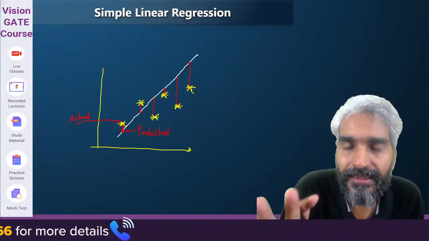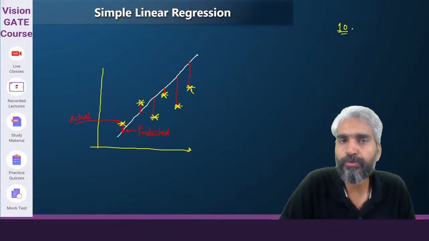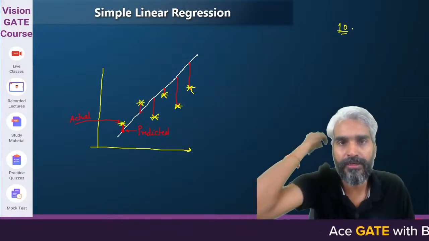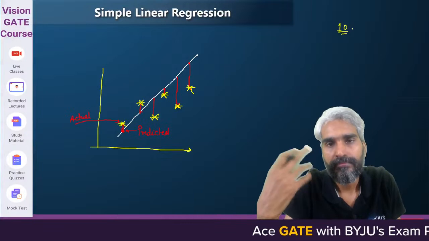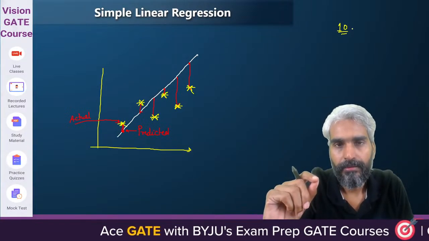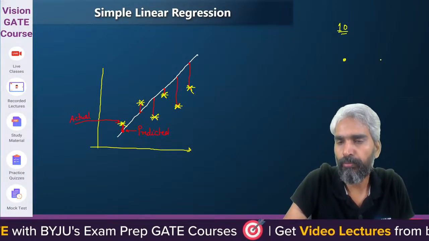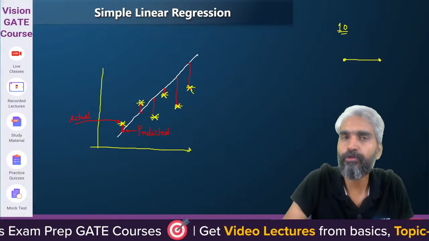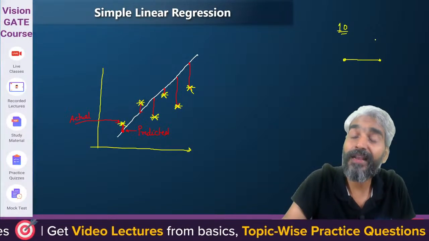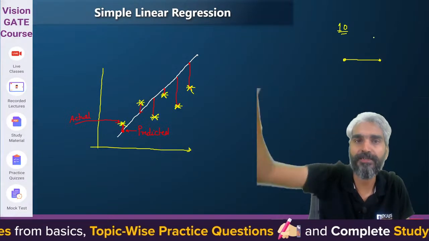Please try to understand. Is it necessary that if there are 10 different points, all those points will be collinear? If there are 10 points, 2 points will always be collinear. I understand that you can always draw a line that passes through those 2 points. But if there are 3 or more points, it is not necessary that the line will pass through all those points. Yes or no?